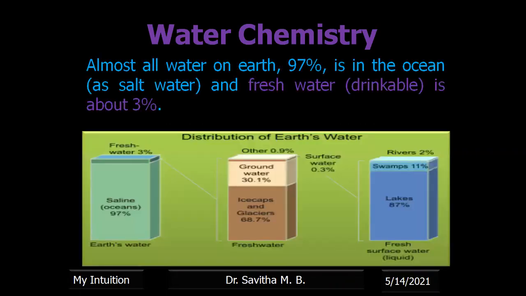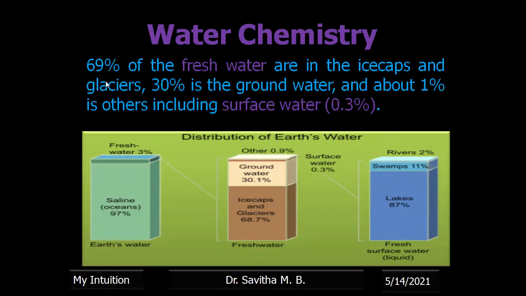And if you see the distribution of water, you can see almost all water on the earth, that is 97%, is present as salt water in the ocean. And the fresh water is only 3%. Out of the 3% of fresh water, almost 69% is present as ice caps and glaciers, which we cannot use.